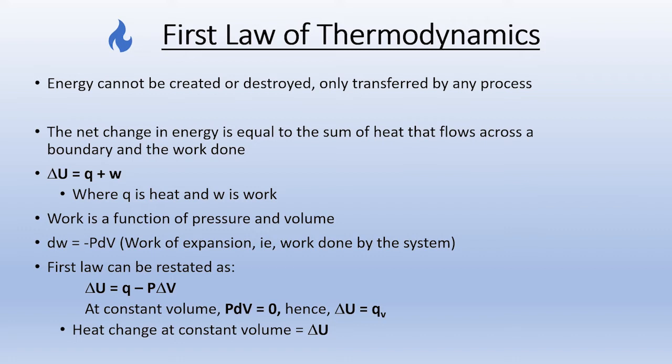And we know work is a function of pressure and volume. So we can write a small change in work dW is equal to minus P dV, minus P delta V. This is called work of expansion. That is work done by the system. Work done means we can have two types of work. Work can be done on the system and work can be done by the system.